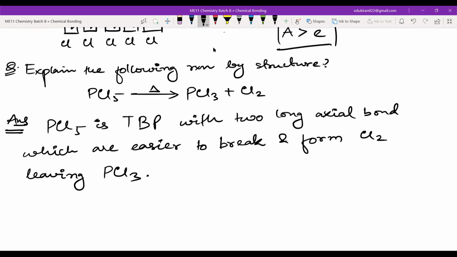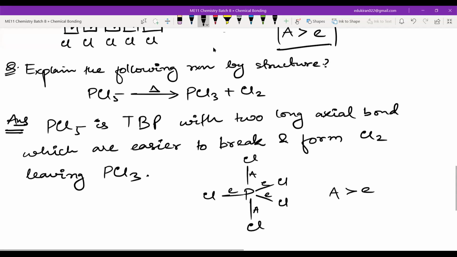PCl3 is just left. Okay, so you'll draw the structure also. You'll say this is A, this is A, this is E, E, E, and E, and you will say that A is greater than E.